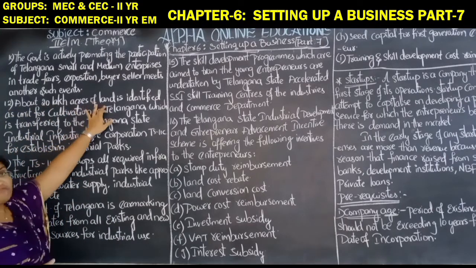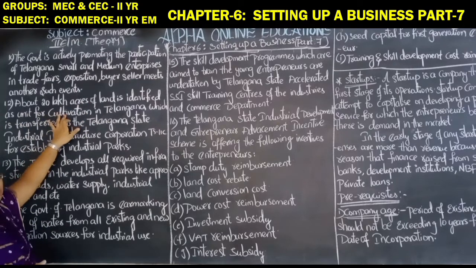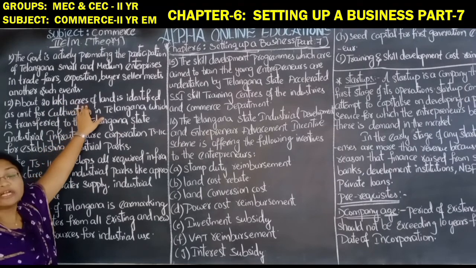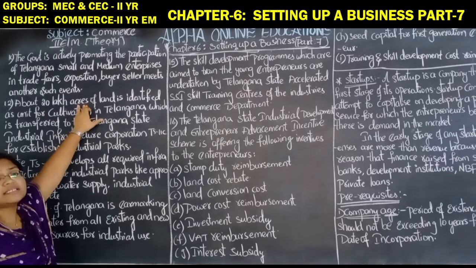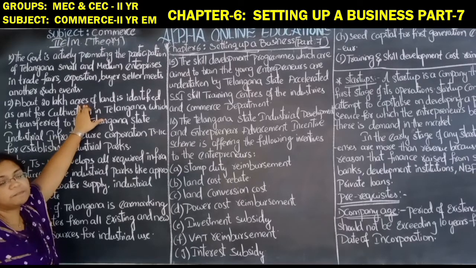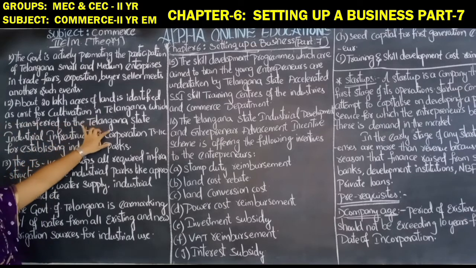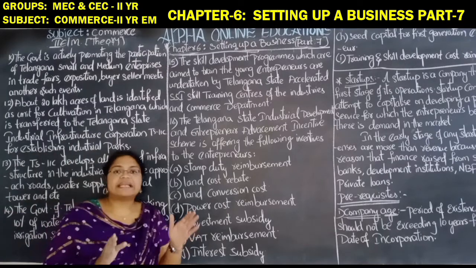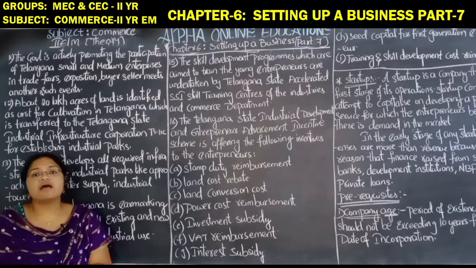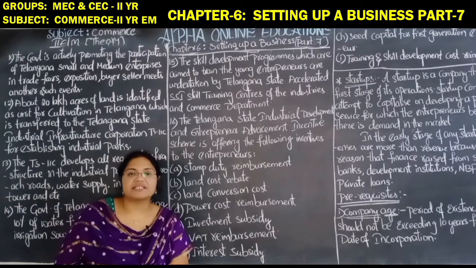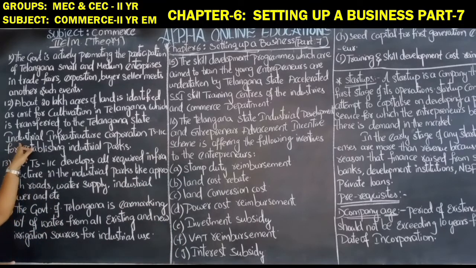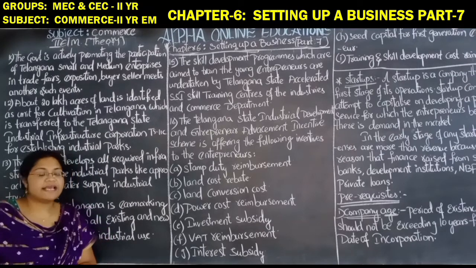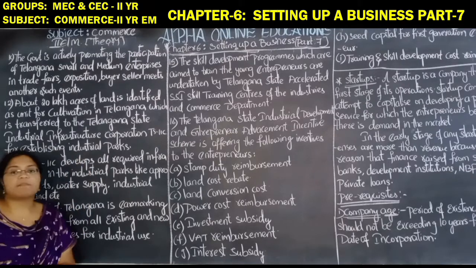About 20 lakh acres of land in Telangana is identified for cultivation, which is transferred to the Telangana State Industrial Infrastructure Corporation, that is TSIIC, for establishing industrial parks.